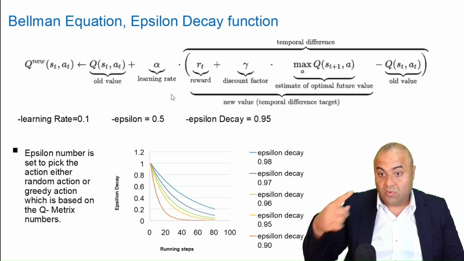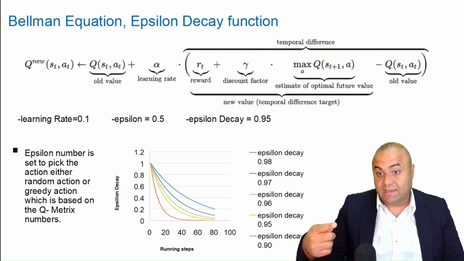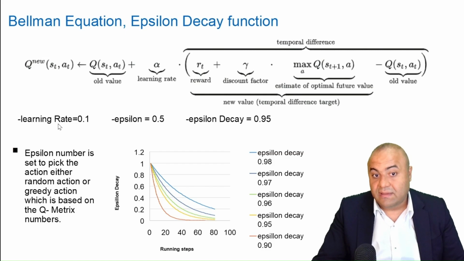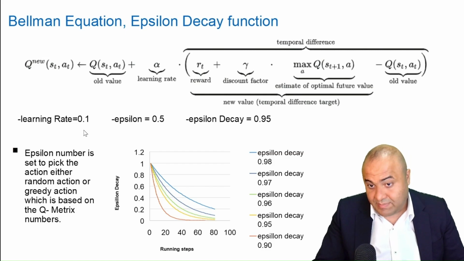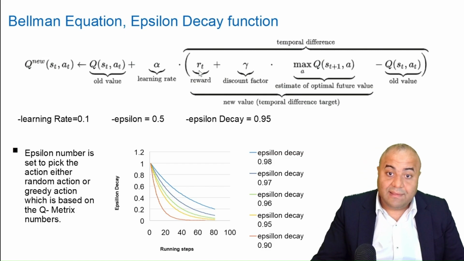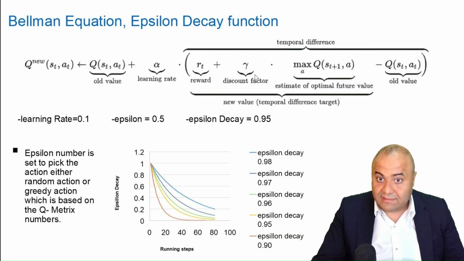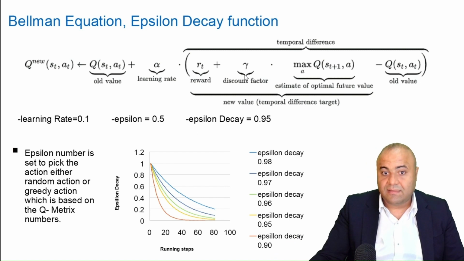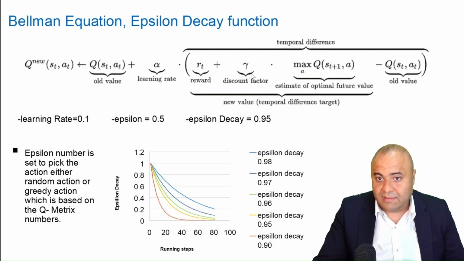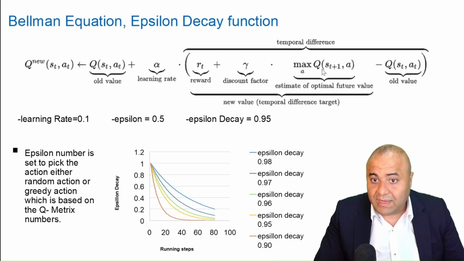So every time we return to this state, we update the Q value. For the learning rate, a value of 0.1 is reasonable, and it is multiplied by the reward plus the discount factor, which is the value that we're going to multiply by max Q.